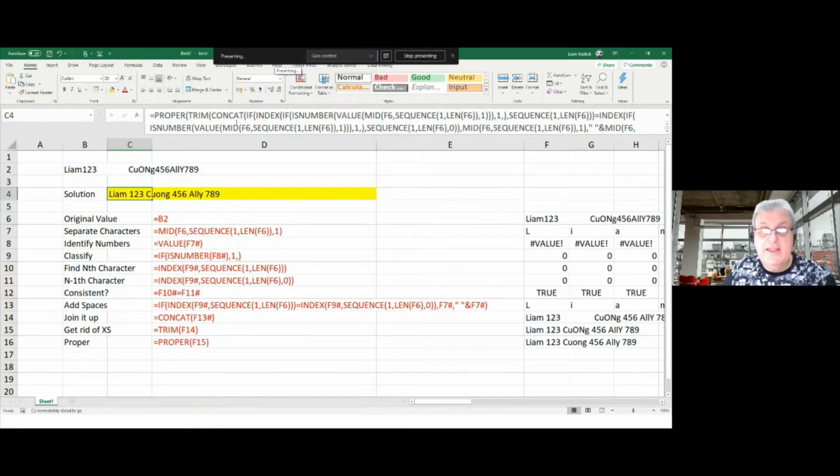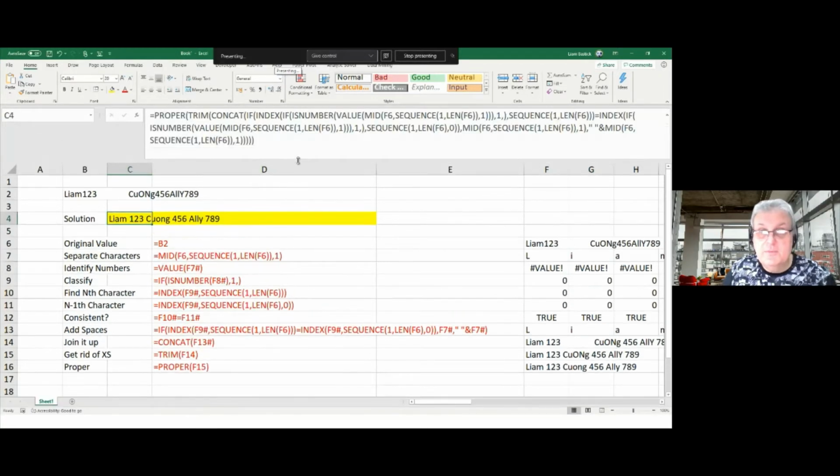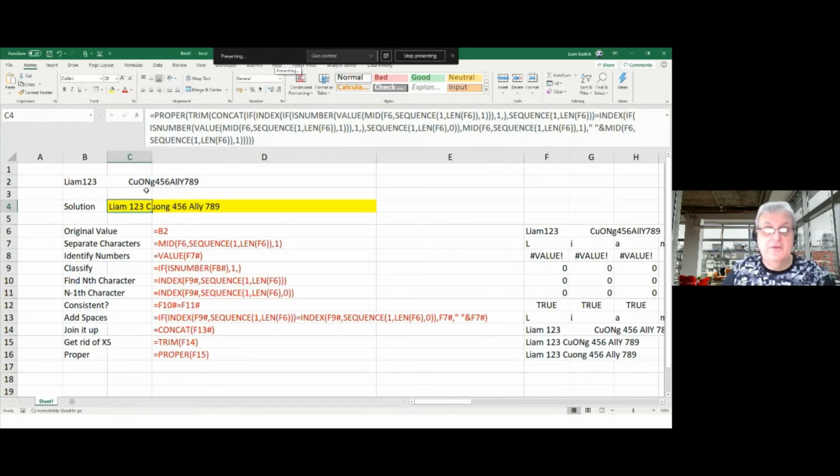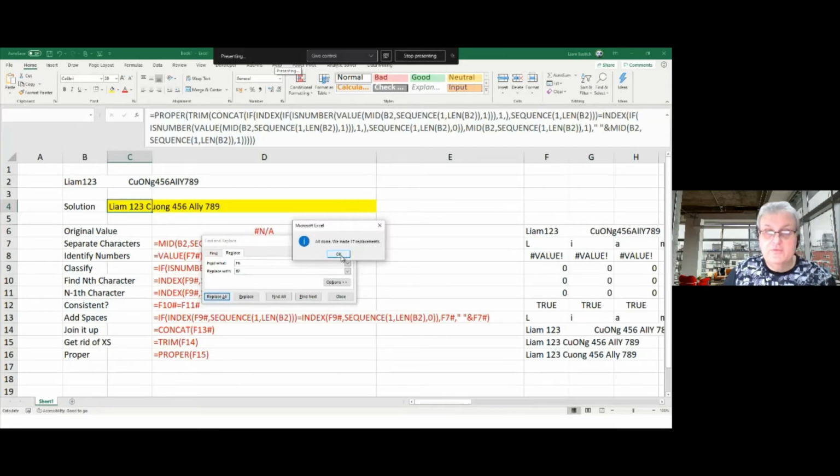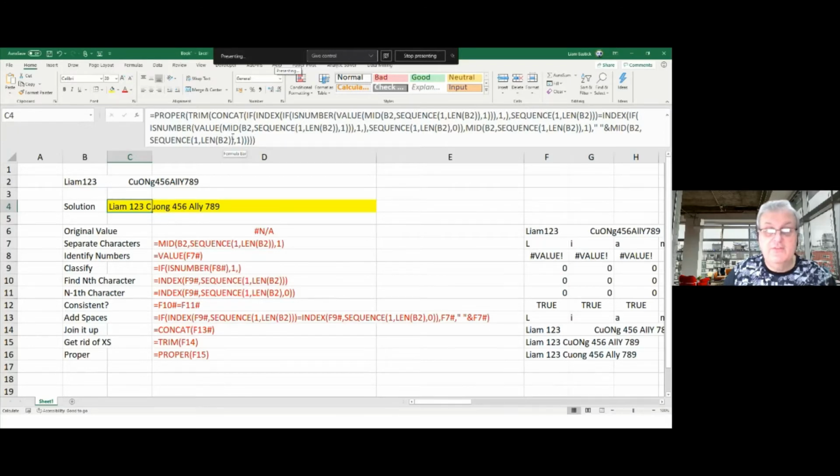So I go through here now. I've now got F6s all over the place. F6 is taking me back to B2. So I'm just going to do a find and replace at this point, wherever I see F6, I want it to say B2. So I'm going to press Control H, it's a keyboard shortcut, and replace F6 with B2. And just go Replace All, bang, all done. Oops, well, that stuffed up the ones down below, but that's okay. This one's working now. See how that's going through? So we've got one horrible formula in one cell, building it up, but you've got all the steps in there.